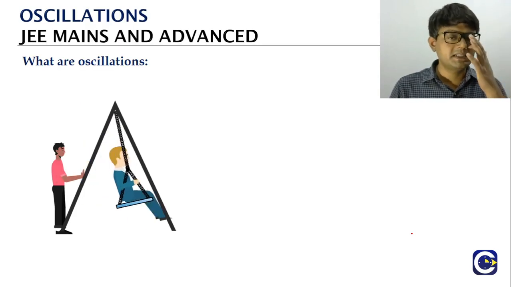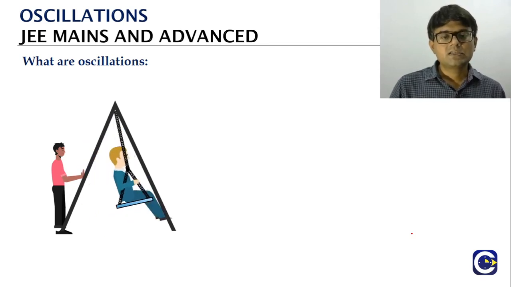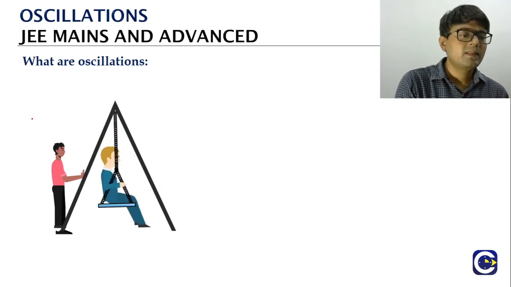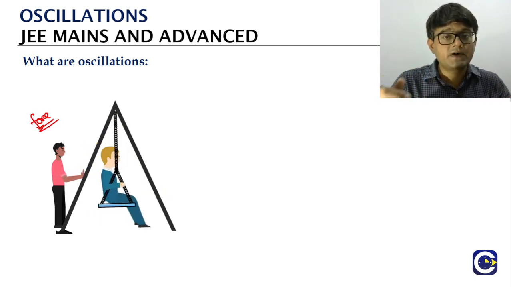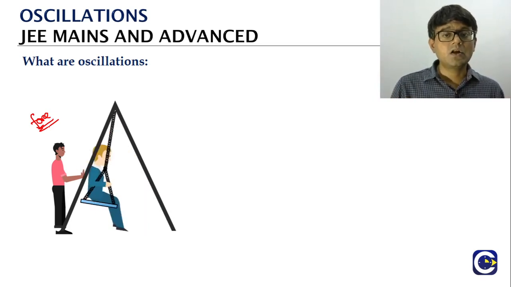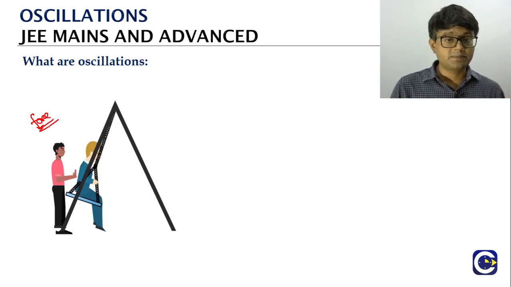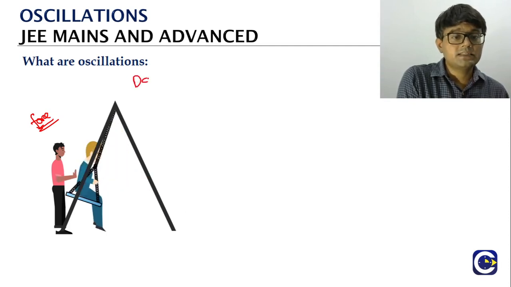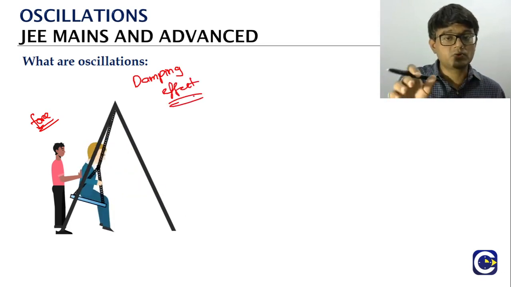When you hear the word oscillations, I'm sure a lot of us have experienced the swinging. Usually when somebody is swinging, you will see another person will keep applying the force in order to sustain the swing. Otherwise he will swing for a while and then it will almost die down. Why it happens, we will know as we go into the discussion of the chapter. Basically the reason for this is the air resistance, which we call the damping effect. Because of the damping effect, the oscillation will die down.